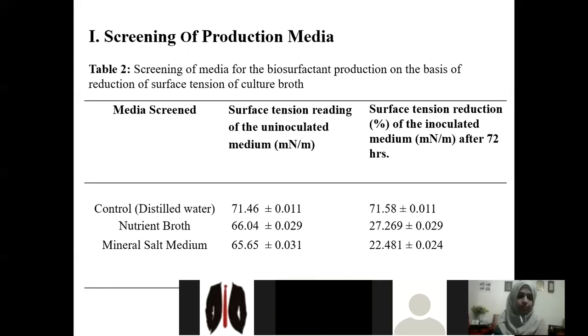Now, results. First is the screening of production media. The screening of production media was done to select the media for the production of biosurfactant, on the basis of reduction in the surface tension value of the culture broth. I have screened two media, nutrient salt and mineral salt media, and maximum reduction was observed in the case of mineral salt media, that is 22.481 mN/m after 72 hours of incubation, which means the production of biosurfactant was more in the case of mineral salt media.